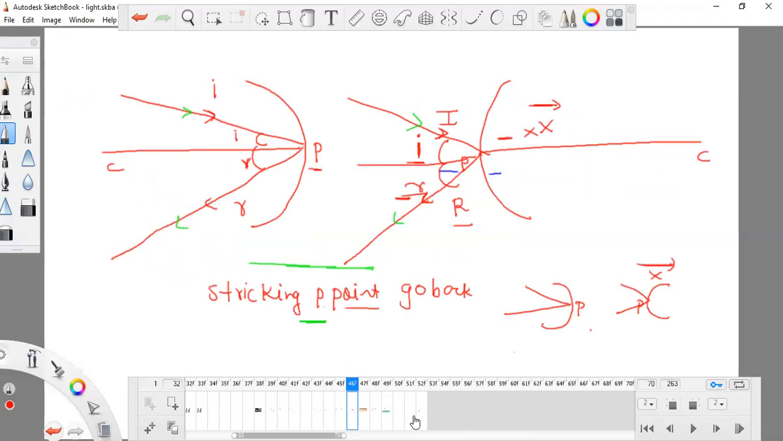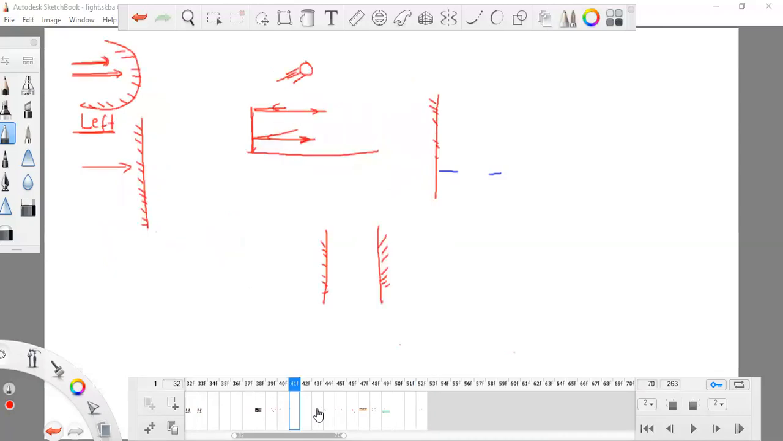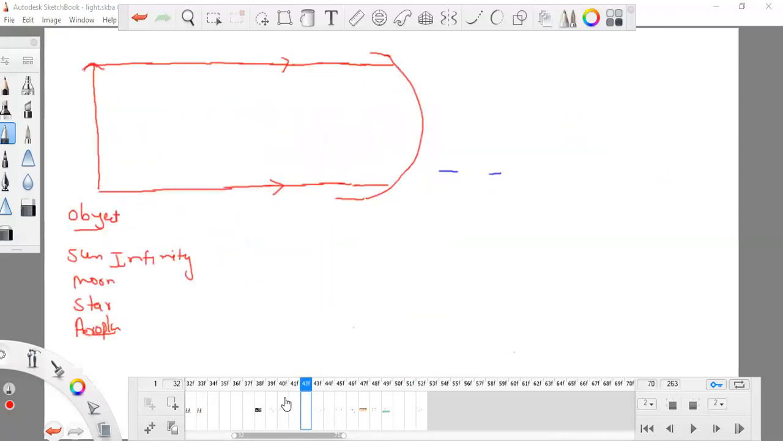So how the light is coming: either it will be parallel to PC, or it will cross the F point, or it will cross the C point, or it will directly strike the P point. There are so many light rays emitting from the object, but how they strike my mirror depends on how far my object is. Don't forget, this will help you a lot.